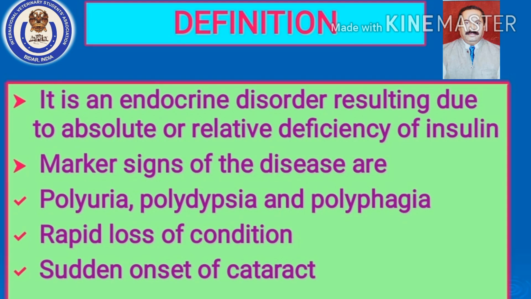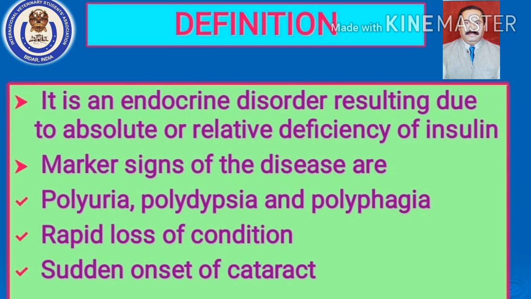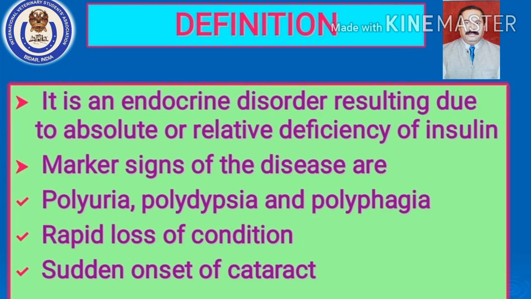The other possibility we have to keep in mind is what we call relative deficiency of insulin. Relative deficiency means the insulin is there but it is not acting. So what is the site of action of insulin? Insulin attaches itself to the receptors on the cells. Once this bond is formed, the pores are opened and the glucose enters the cell for cell metabolism, isn't it?